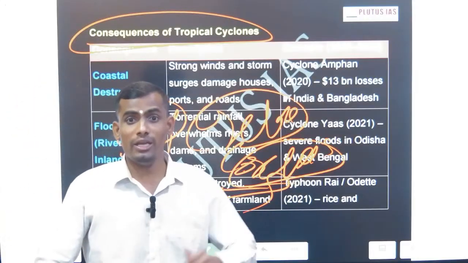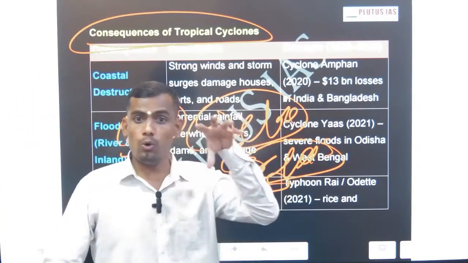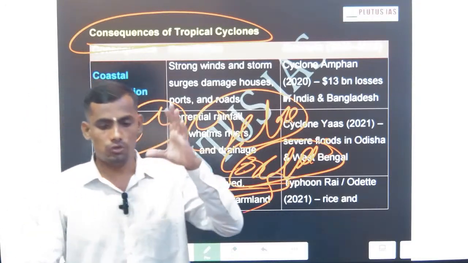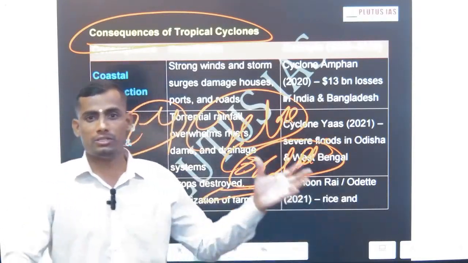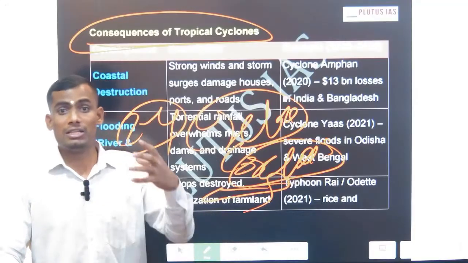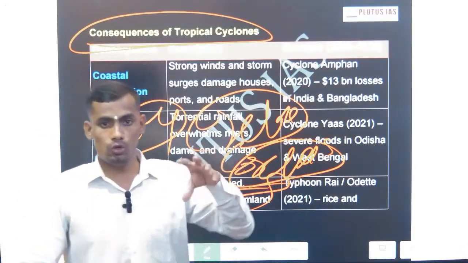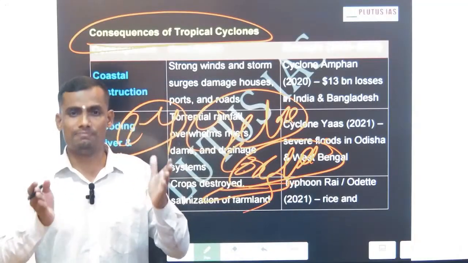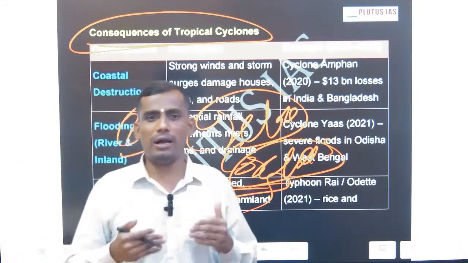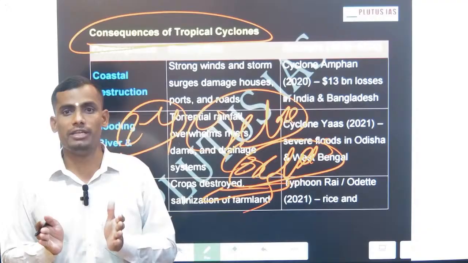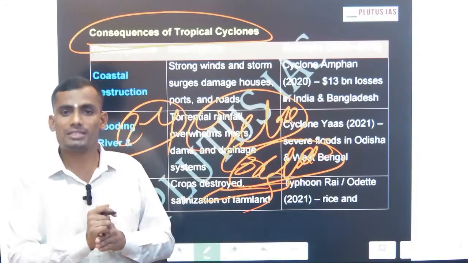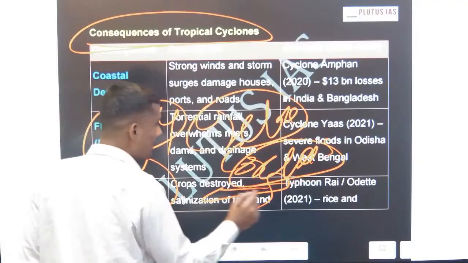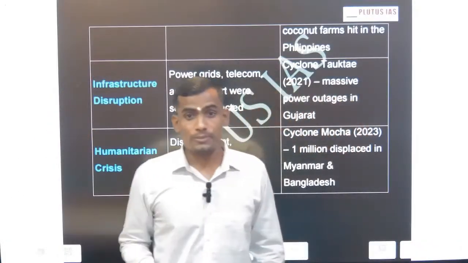The third: just think about the people staying in the coastal areas. They will be badly impacted, and that's why if you see the news, 2 people died, 3 people died, 4 people injured. This is happening because of the cyclone. So the third is automatically the trauma and the pressure, the trauma of people suffering in the coastal areas, all impacted because of the cyclone system. Then there is river and inland flooding, agriculture loss, and crop loss.